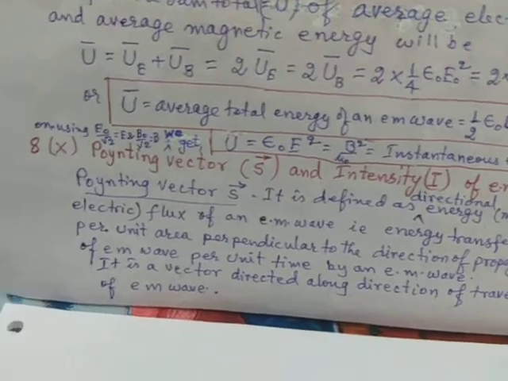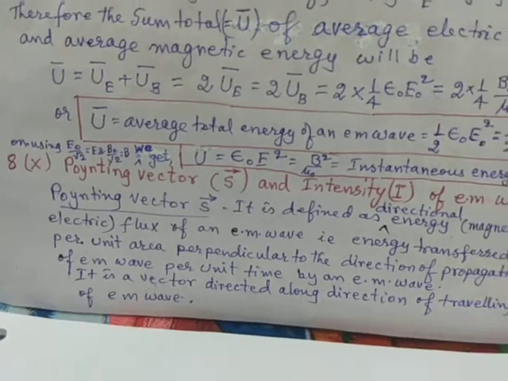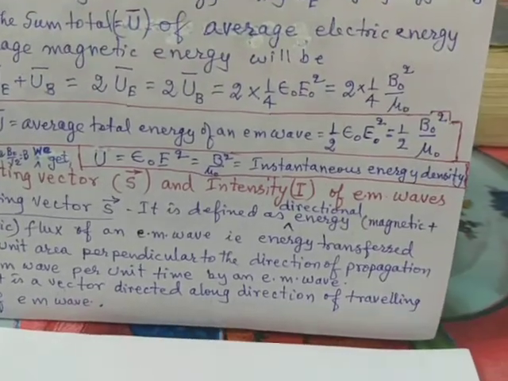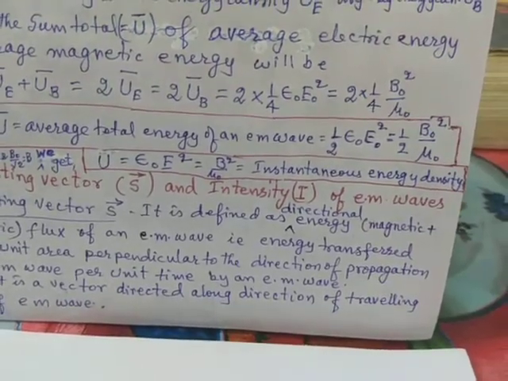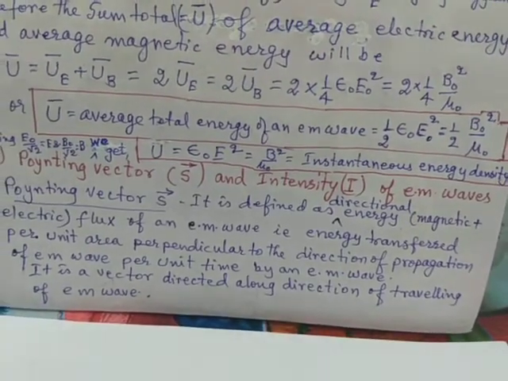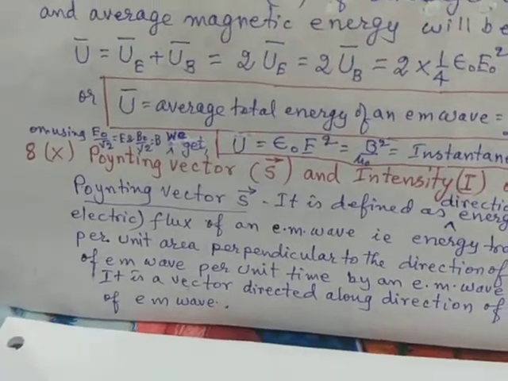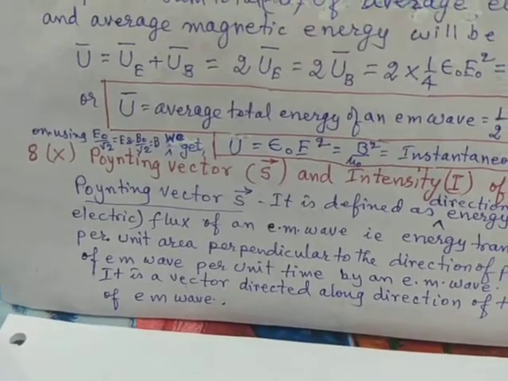Now you must be knowing that the values E0 and B0 can be given in terms of the instantaneous electric field E and instantaneous magnetic field B by using the relation E is equal to E0 by root 2.